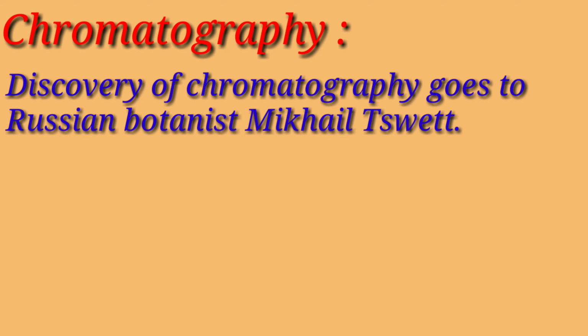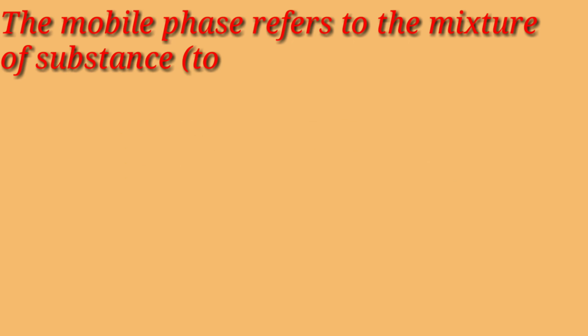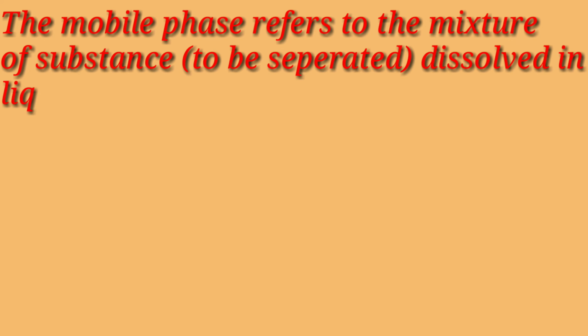Next we shall study chromatography. Discovery of chromatography goes to the Russian botanist Mikhail Tswett. Chromatography usually consists of a mobile phase and a stationary phase. The mobile phase refers to the mixture of substances to be separated, dissolved in a liquid or gas.